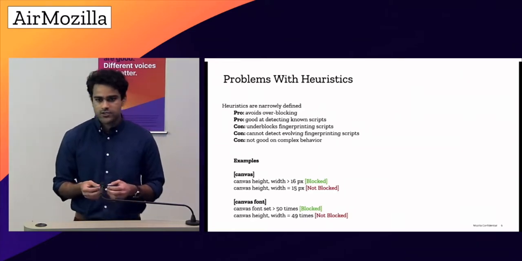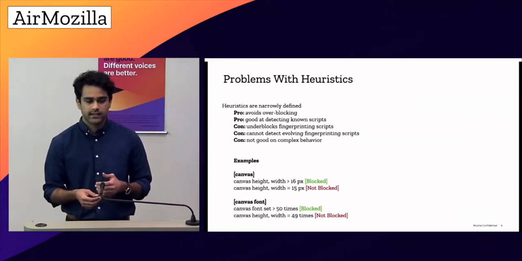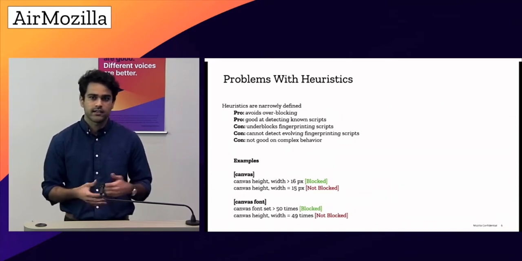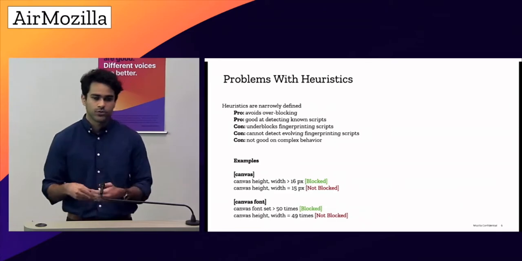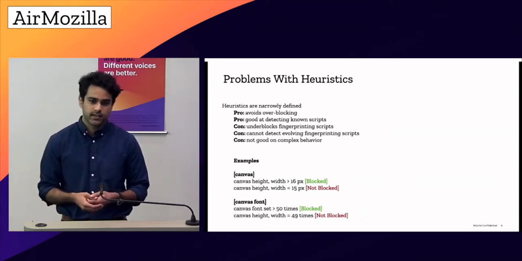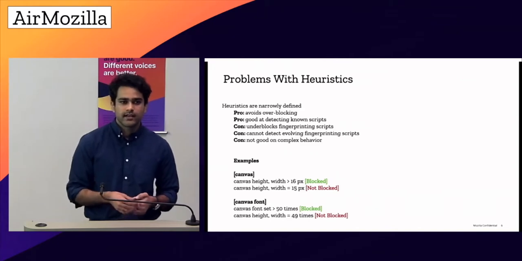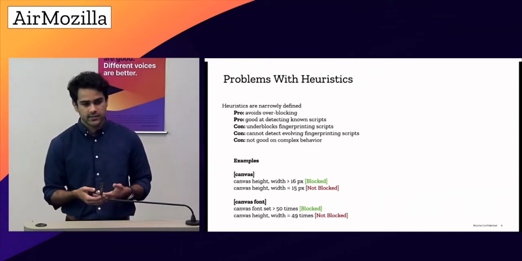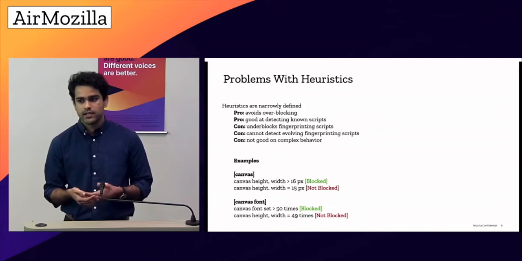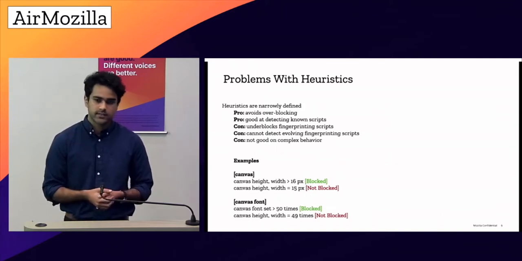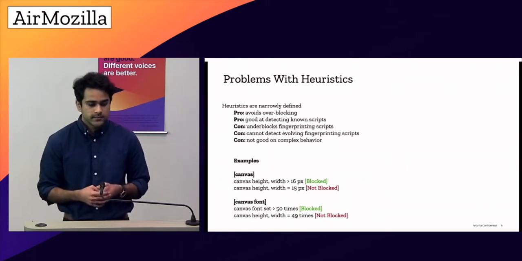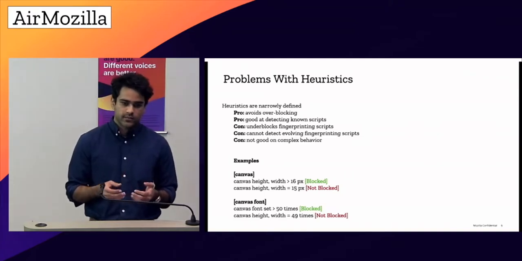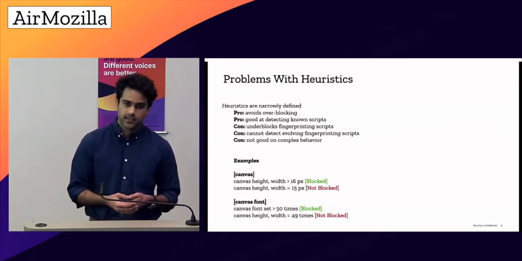Since the behavior is so narrowly defined, these heuristics fail at simple variations which scripts could do. They could set 15 pixels instead of 16. And in the next version, let's say the fingerprinting scripts also improved, right? So with their evolution, heuristics may get outdated. And third, a lot of this functionality has legitimate use cases. Let's say in terms of gaming websites, you may create a bunch of canvas elements which may all have greater than 16 pixels of height and use a lot of fonts. So those heuristics would fail and cause breakage, and they're not good at identifying complex behavior.